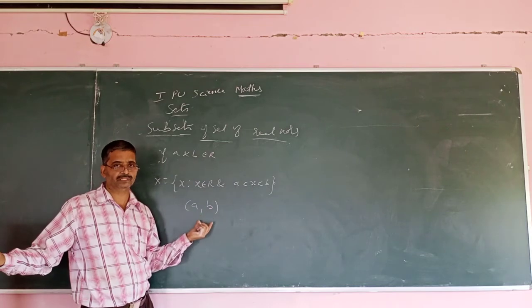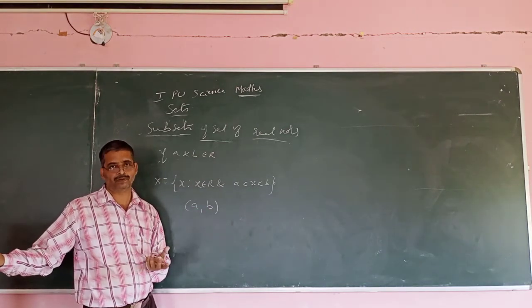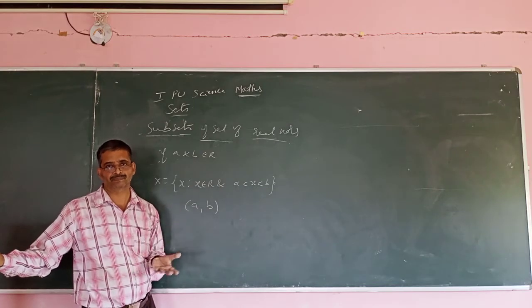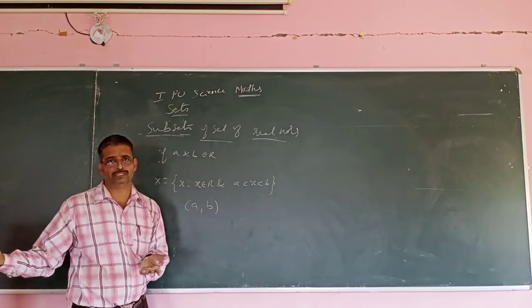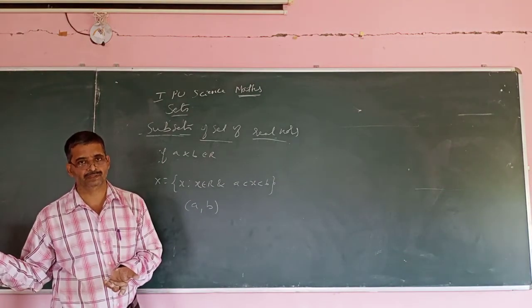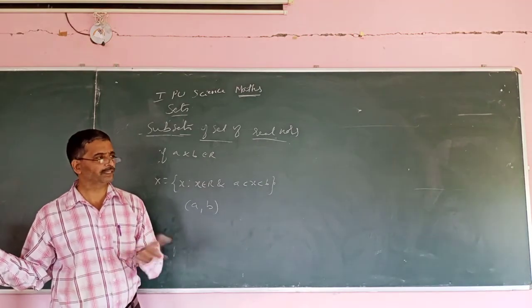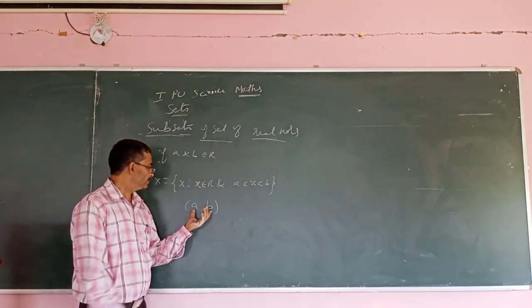Those are the real numbers, for example between 2 and 3, or between 2 and 10, or 5 and 10. Real numbers include integers, rational numbers, irrational numbers. There are many types.